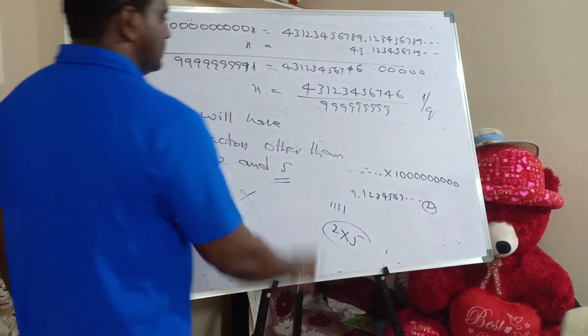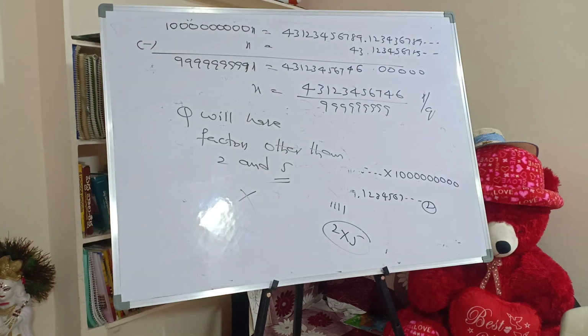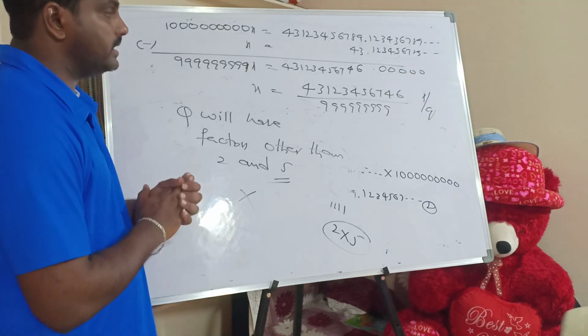That's all. So these are the 3 questions. The first question is a rational number, the second question is an irrational number, and the third question is also a rational number.